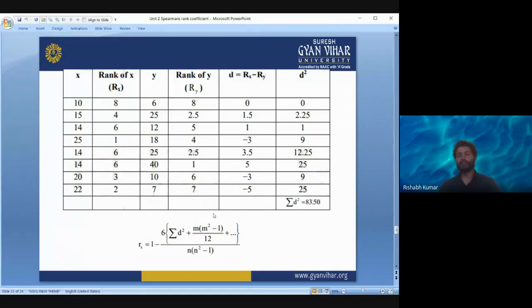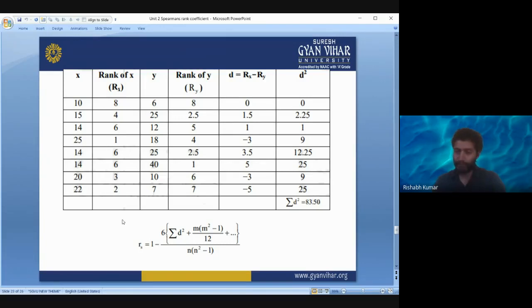After this the procedure is the same as the previous one. You will find out the difference between the corresponding ranks, and you will introduce another column, d square. 0 square is 0, 1.5 square is 2.25, and you will add up all these observations in this d square column.